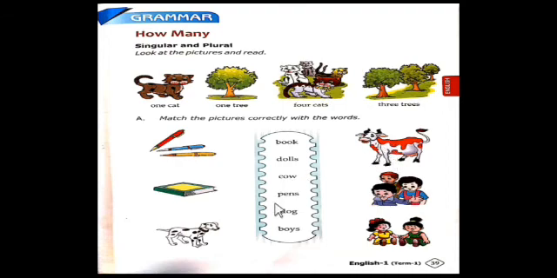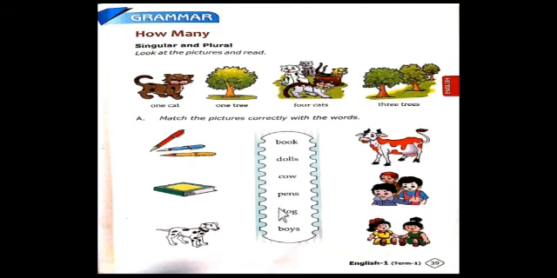Next, pens. We say pens, so it is in the plural form. Where are the pens? See here, there are 3 pens. Match from the word pens to the picture of pens.